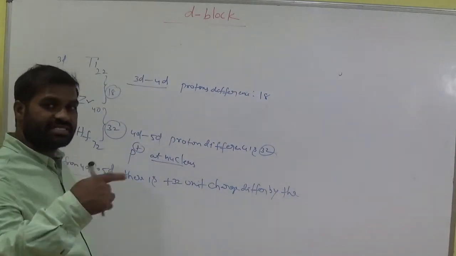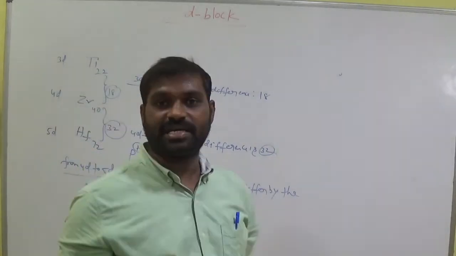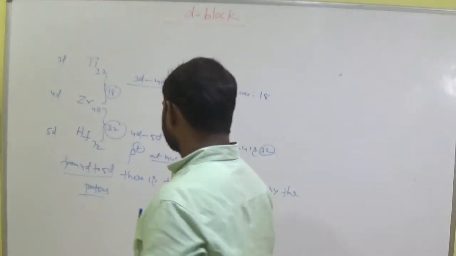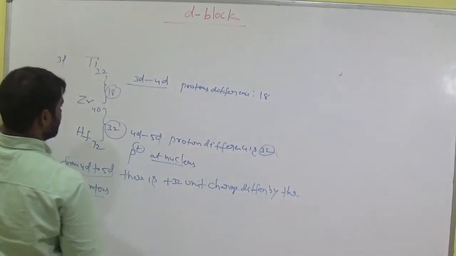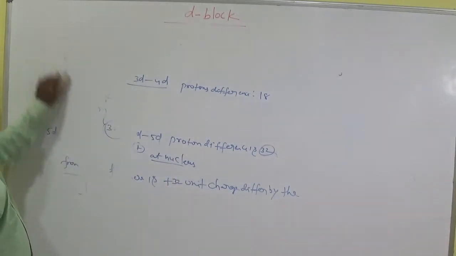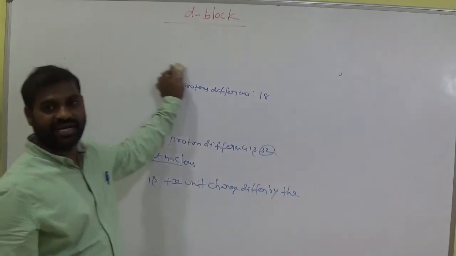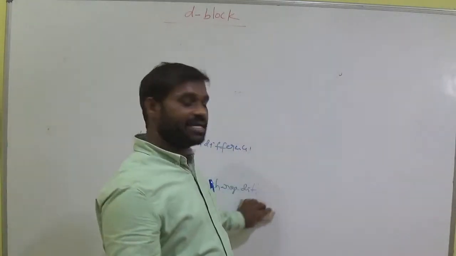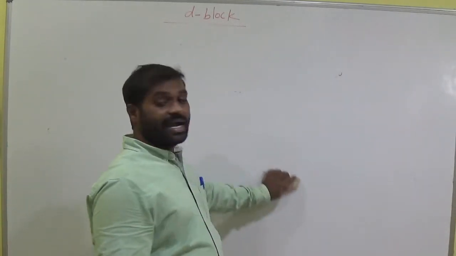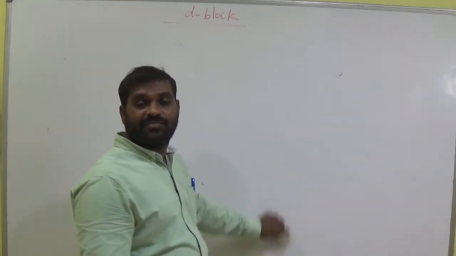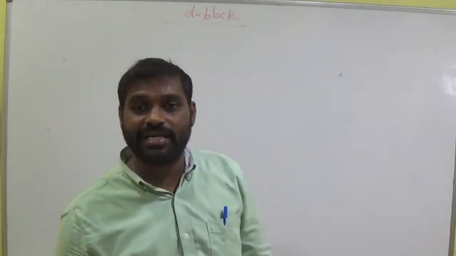If effective nuclear charge increases, what happens? Its size decreases. So this is called lanthanoid contraction. This sudden decrease in the size of the atom, due to the poor shielding effect of the 4f orbital, is called lanthanoid contraction.